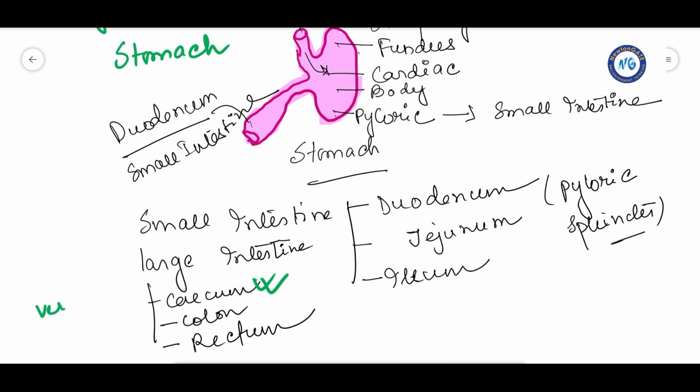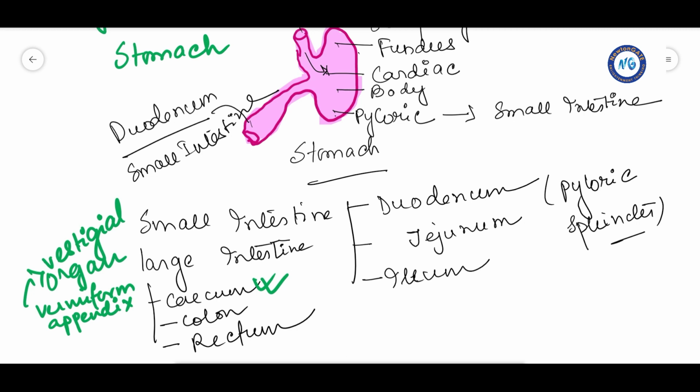This vermiform appendix is a vestigial organ which arises from the large intestine. A very important question comes from this topic: which vestigial organ arises from the large intestine, from the caecum part? Your answer will be the vermiform appendix, a vestigial organ.